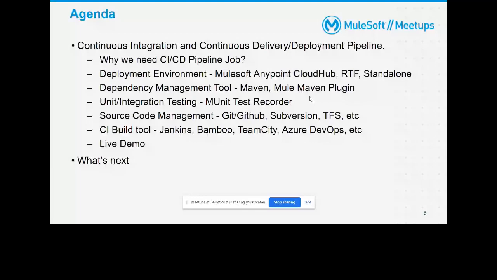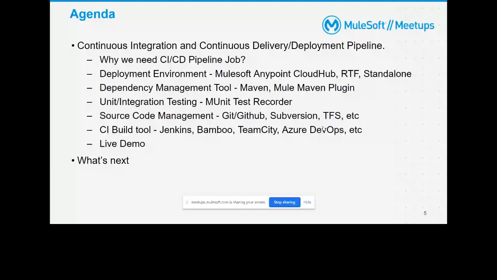Then we'll add MUnit test cases using test recorders so that our pipeline will show us how our test cases are getting executed, how the build is happening, and how the deployment is happening. Those three phases we'll see step by step. We'll also see how we can source control our code. There are multiple source code management tools available, and we'll take GitHub for this demo.